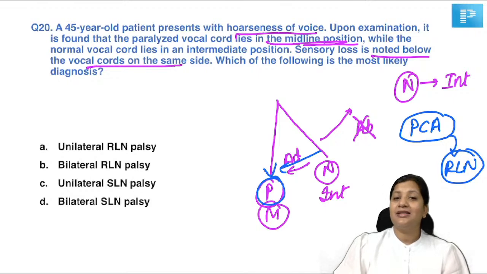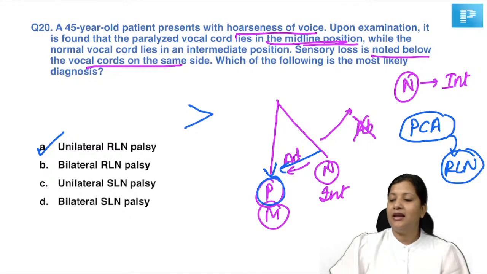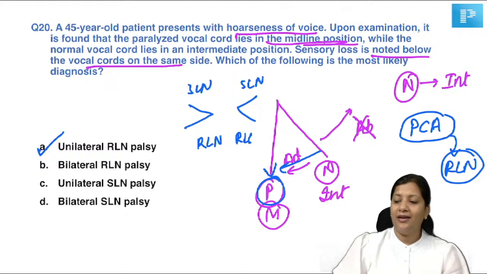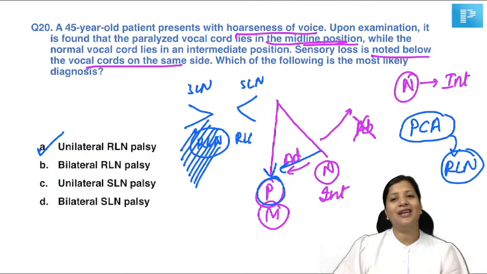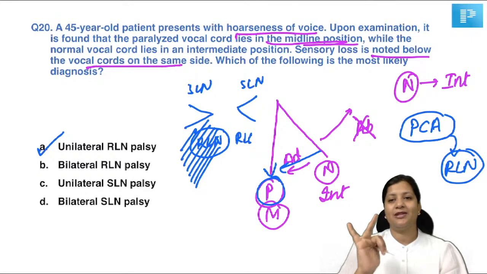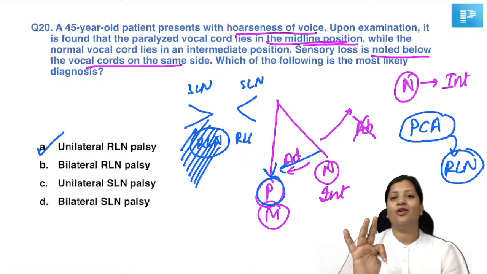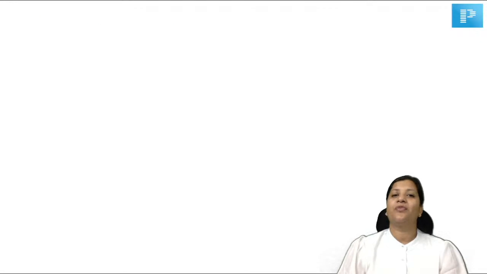Midline position. Now they are saying one cord is in the midline, other cord is in normal or intermediate position. So can I say it is a unilateral RLN palsy? Yes. Now they're telling sensory loss below the vocal cord on the same side. RLN supplies below the vocal cord, SLN supplies above the vocal cord. So will this fit my diagnosis? Yes. Whenever you have a midline position, it is abductor palsy. Abductor palsy means posterior cricoarytenoid palsy. Posterior cricoarytenoid means RLN palsy. And sensory loss below the level of vocal cord reconfirms the same. So the answer is going to be unilateral RLN palsy.